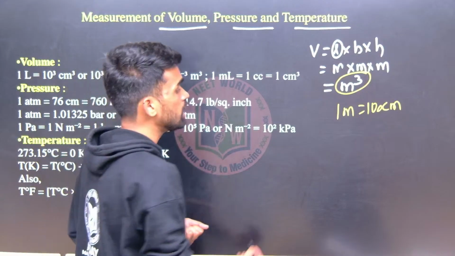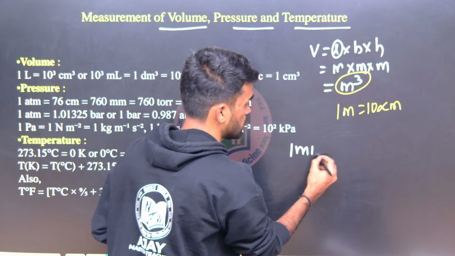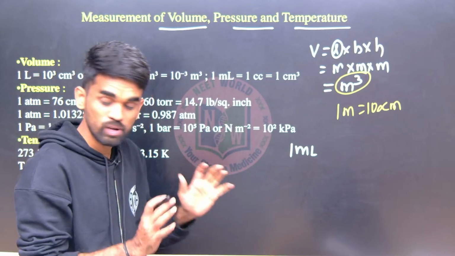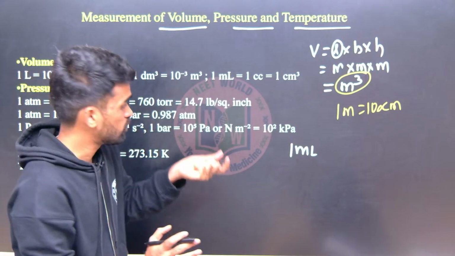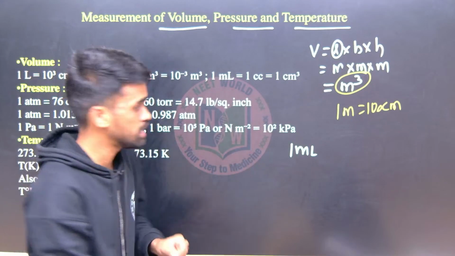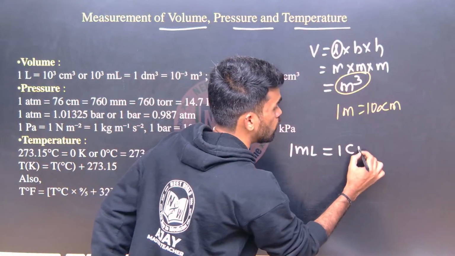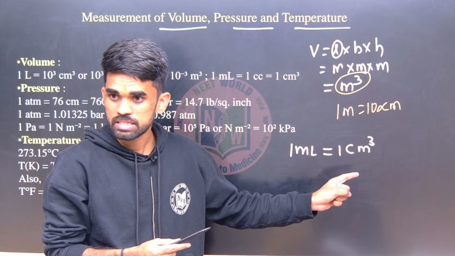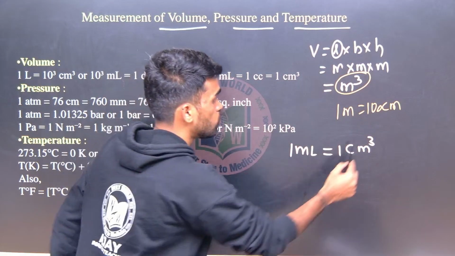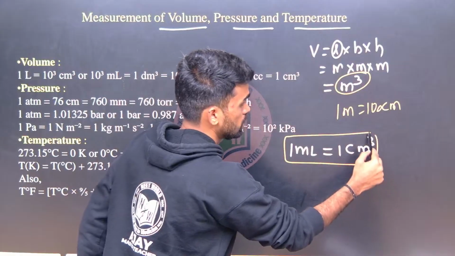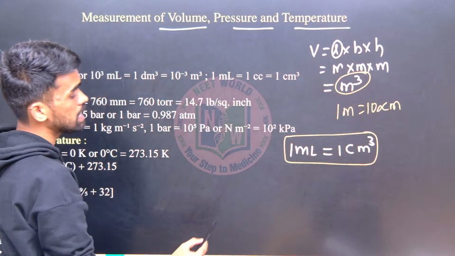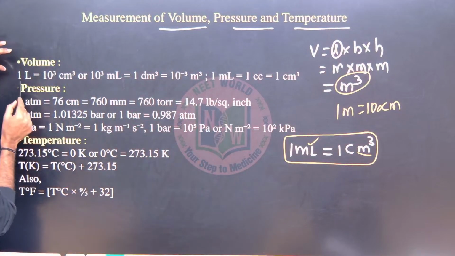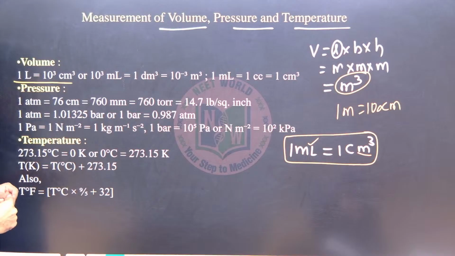Now if I take 1 liter of any solution, and 1 ml of any solution, that 1 ml of solution will fit in 1 centimeter cube of volume. So I can say 1 ml is equal to 1 centimeter cube. This is a basic one. From this, I am going to get a relation between liter and meter cube. 1 liter equals 10 power 3 centimeter cube, I am writing.